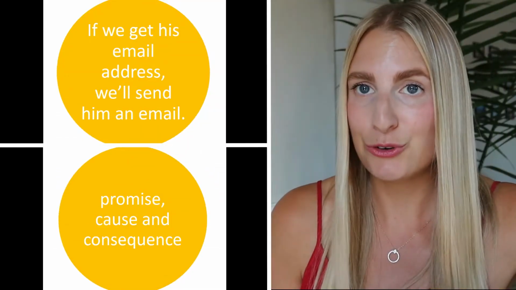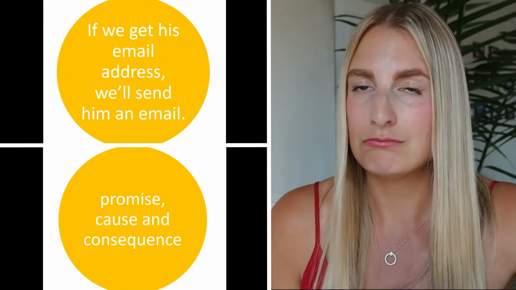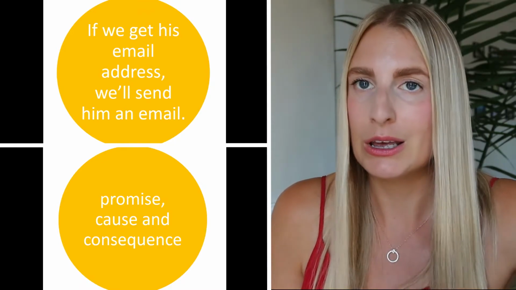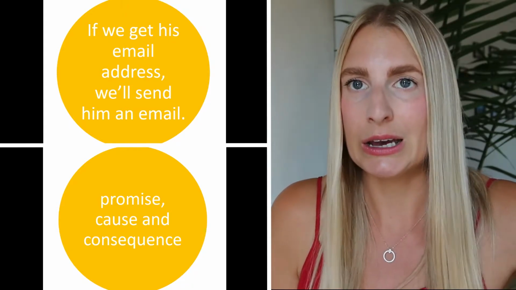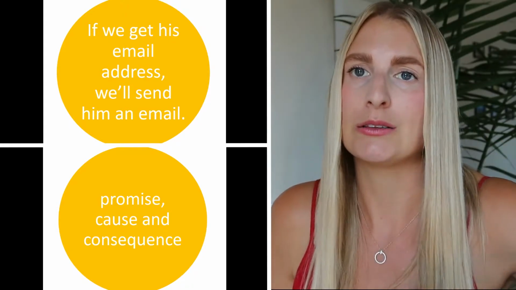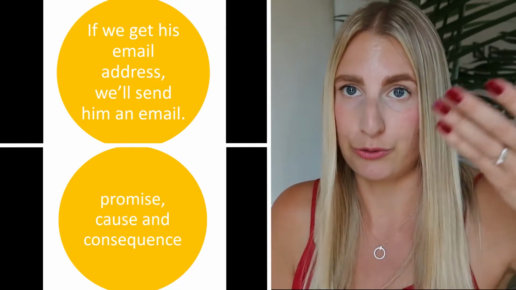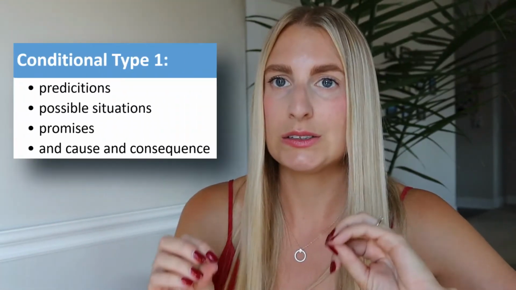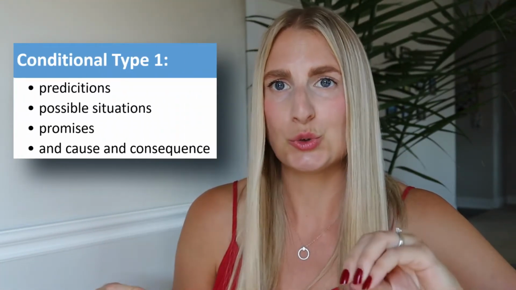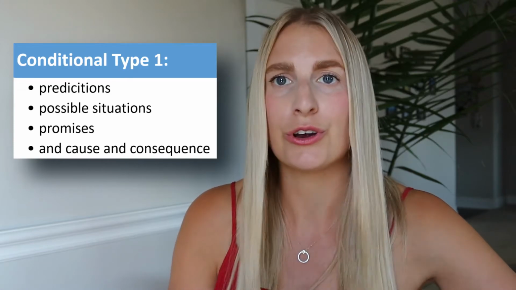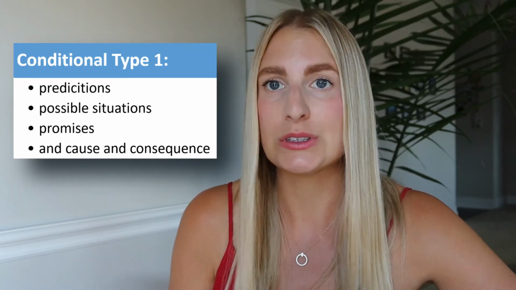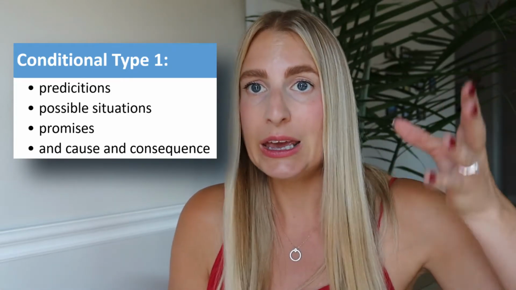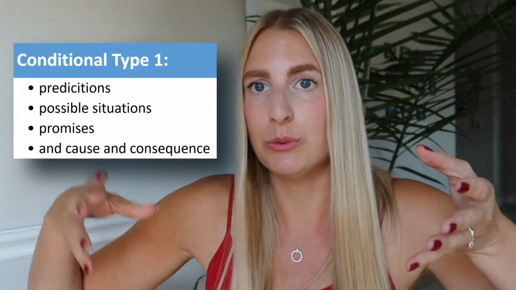If we get his email address, we'll send him an email. This is a promise, but at the same time also a cause and consequence situation. It is a promise to you guys that if we get the email address, we will send it, and if we get it, as a consequence, we will send the email. All these sentences describe a specific situation, either a prediction, a promise, a possible situation, or a cause and consequence situation. So if A happens, as a consequence, B will happen.